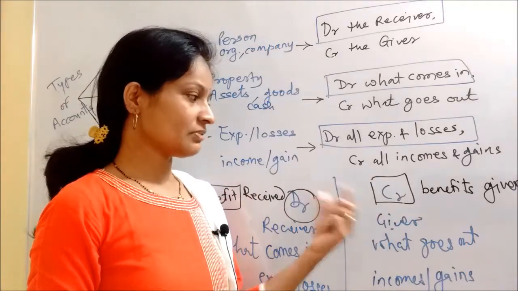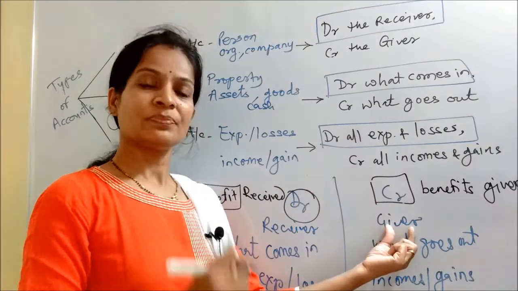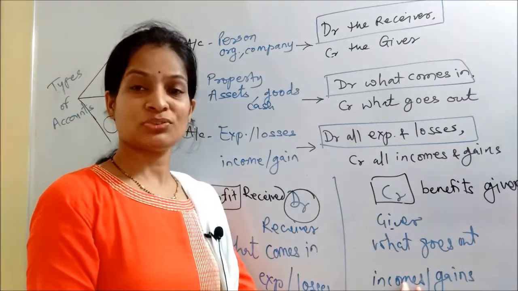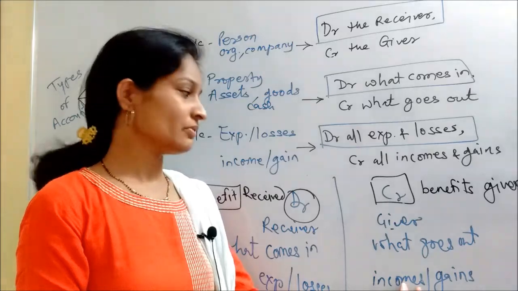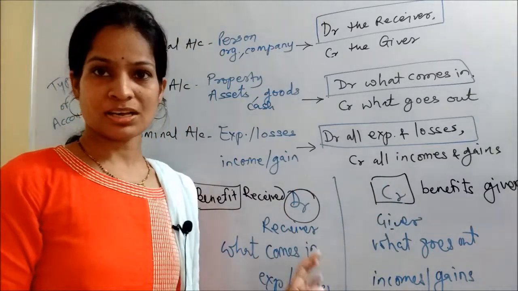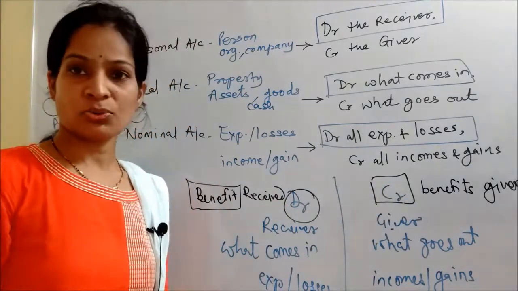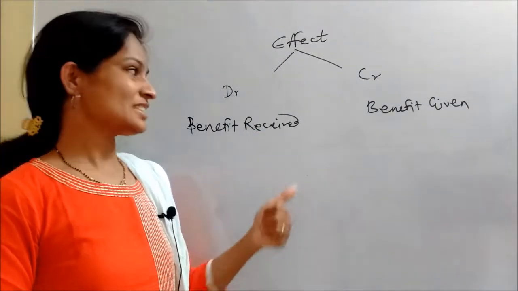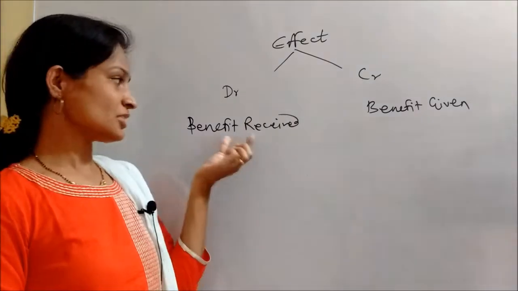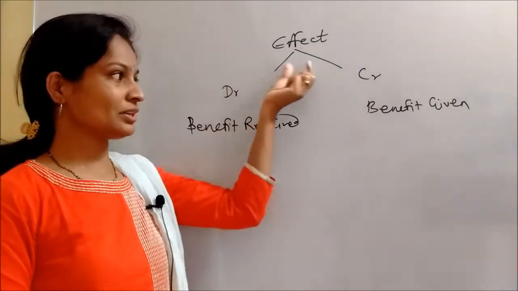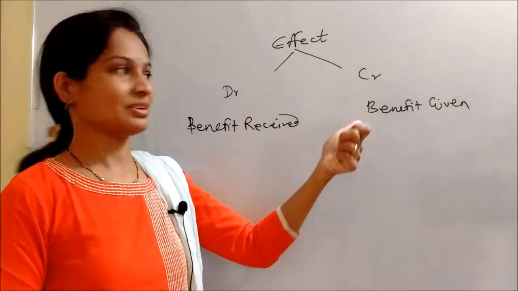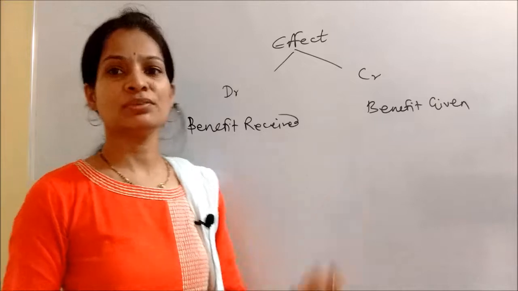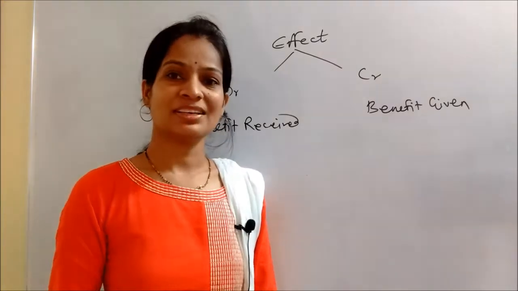Now you can see, when you are giving it to others, you are the giver. Whatever you are giving to others goes out of the business, and that is going to fetch income to you. That is the reason why all these different rules are basically revolving around only one rule. Even if you don't understand those three rules, it is very easy to understand at least this much. If you are receiving benefit, debit effect. If you are giving benefit, credit effect. So all the benefit-receiving things are to be debited and all the benefit-giving things are to be credited.